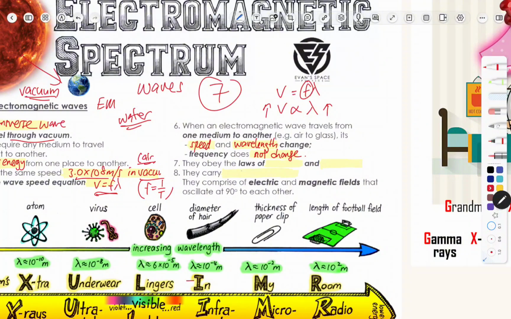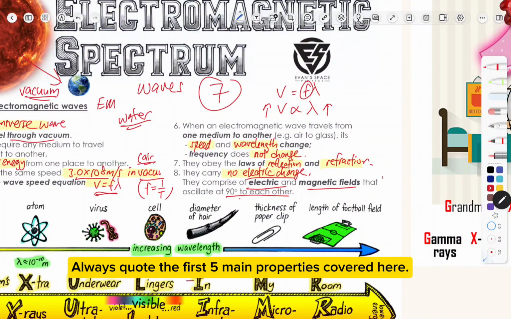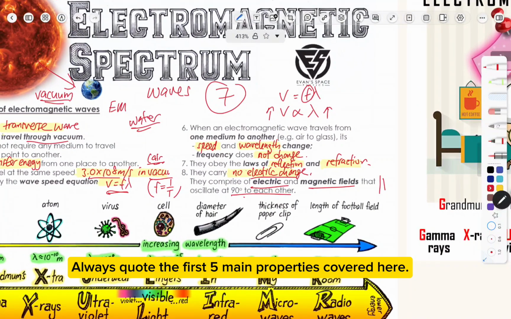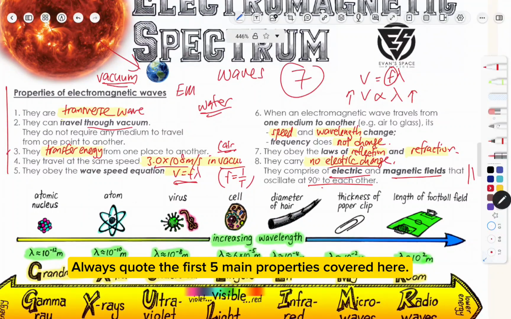So the next point is just like light that you have learned, they obey the laws of reflection and refraction. Okay, and next, they carry no electric charge. So in other words, they will not be affected by electric field or magnetic field. Okay, but we'll learn that more in set 4. And electromagnetic waves are actually electric and magnetic fields oscillating 90 degrees to each other. Okay, just take note of that, no need to go into detail for that. So that's the properties of all these EM waves.